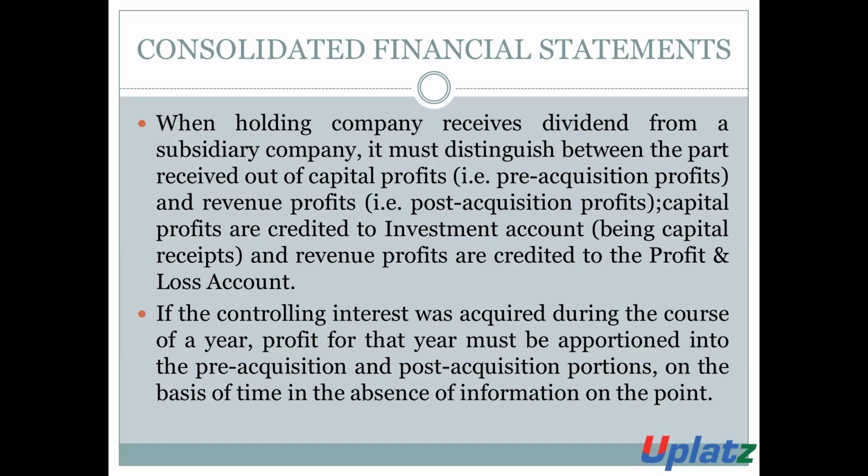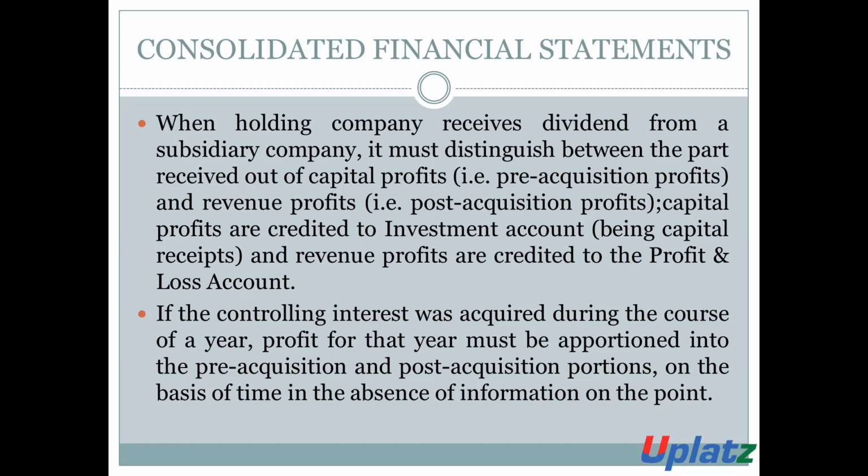The capital profit is credited to the investment account, and the revenue profit is credited to the profit and loss account.